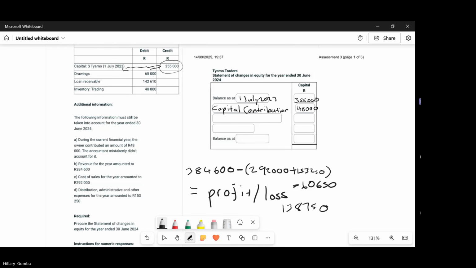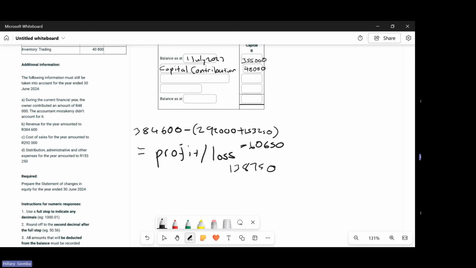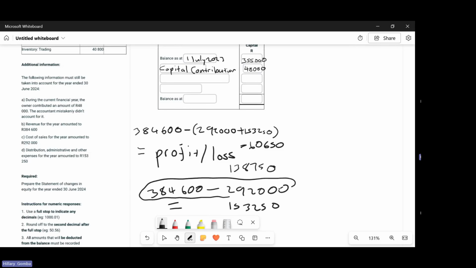Let me double check. Or to not confuse, you can just say 384,600 minus 292,000. The amount you get, you subtract it with 153,250. So whatever amount you get here, you subtract it with this one here.